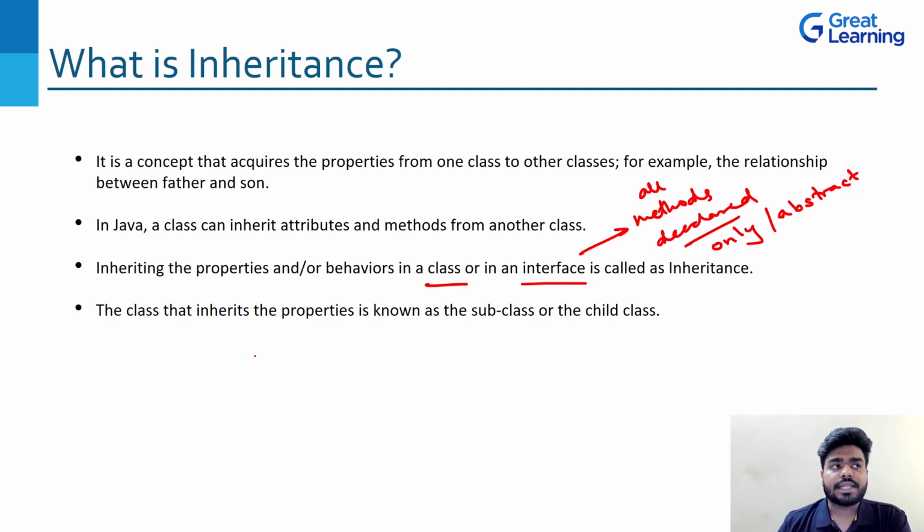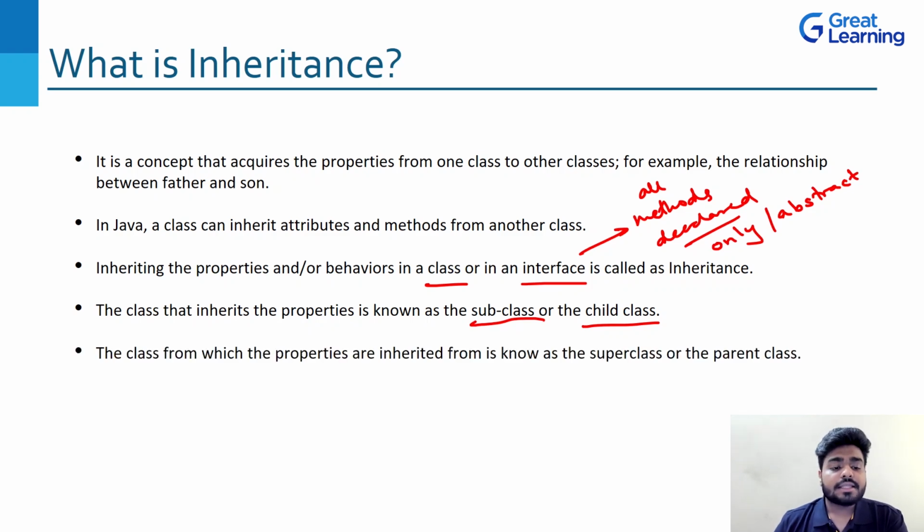Now, we will talk about interface later on because there is a scenario of some of the inheritance where we talk about interface as well. So we'll talk about that. Now, the next point, the class that inherits the properties is known as subclass or the child class. That means in our case, the child or the son is the subclass or the child class. And when you talk about the parent class, that is nothing but the father.